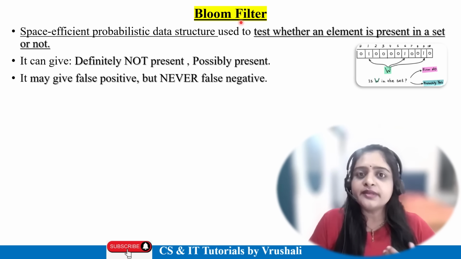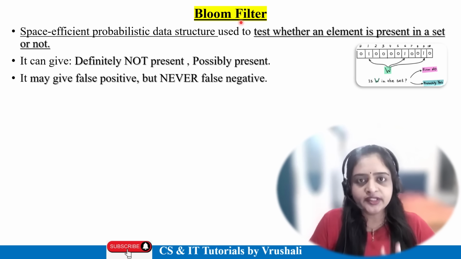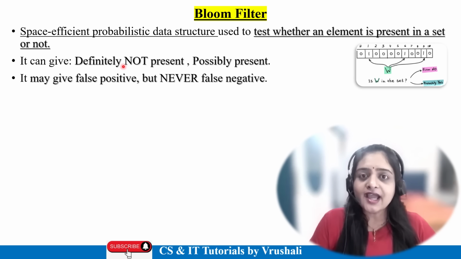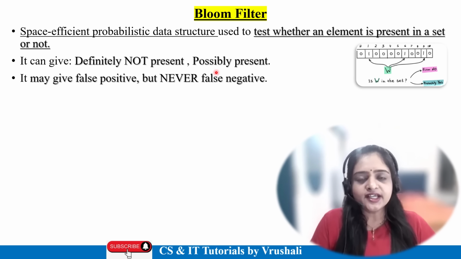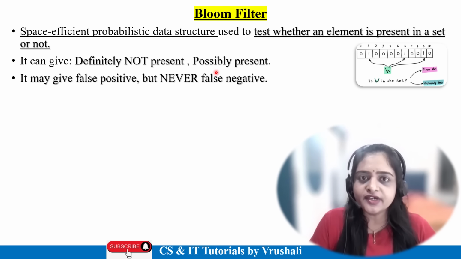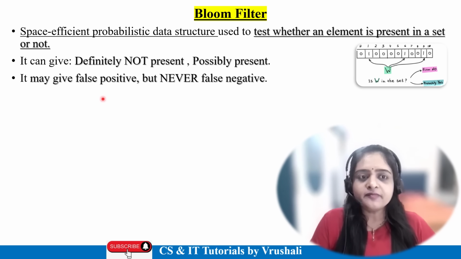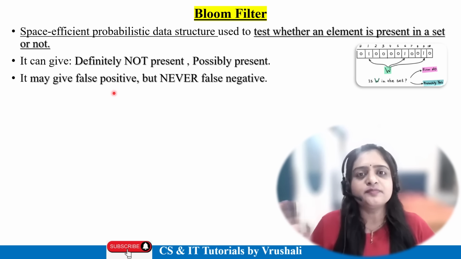Bloom filter algorithm gives output in only three ways. First, your element is definitely not present in the particular dataset. Second, your searched element is possibly present in your dataset. And third, it may sometimes give a false positive result. A false positive means a particular element is not present in your dataset, still, due to some error, it gives the notification that the element is present.